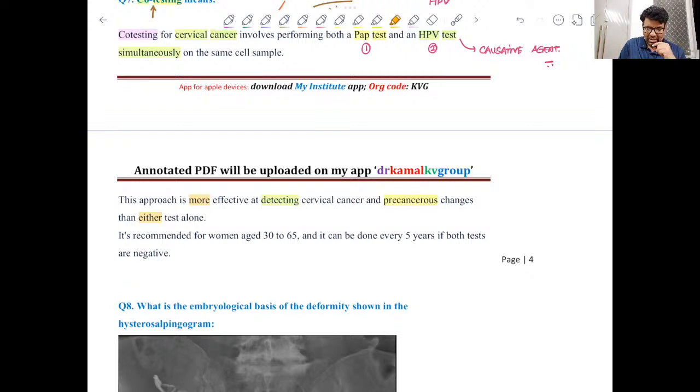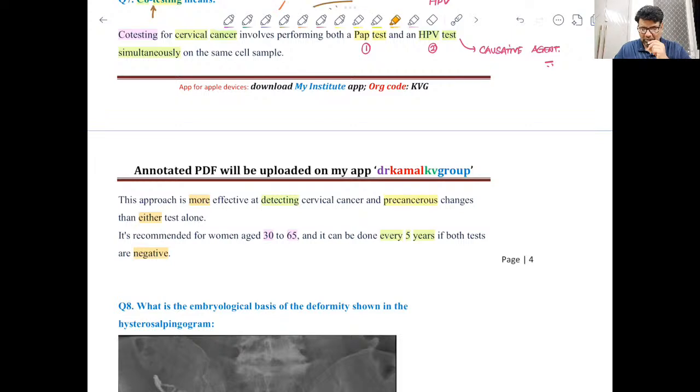So co-testing is recommended in the age group of 30 to 65 years, and it can be done every 5 years if both come out to be negative. So we can repeat the test every 5 years if both the tests are negative every time, just at an interval of 5 years. So this is co-testing, and this aims to detect cervical cancer at an early stage.